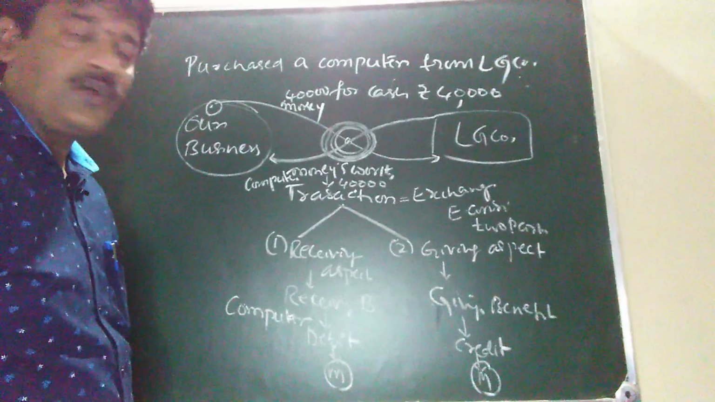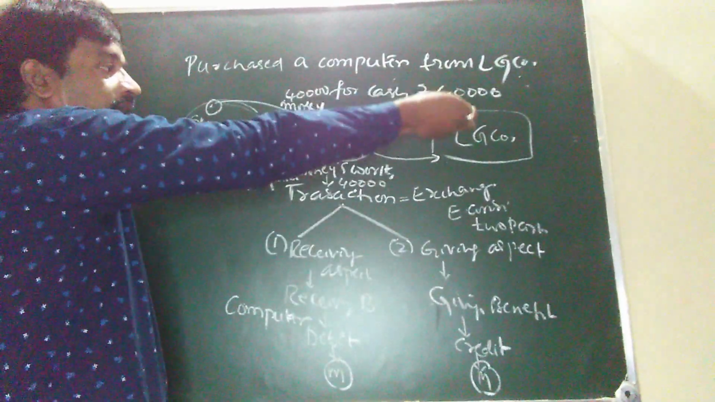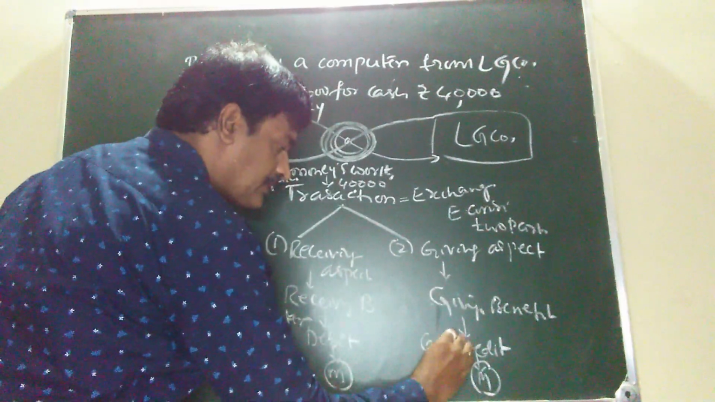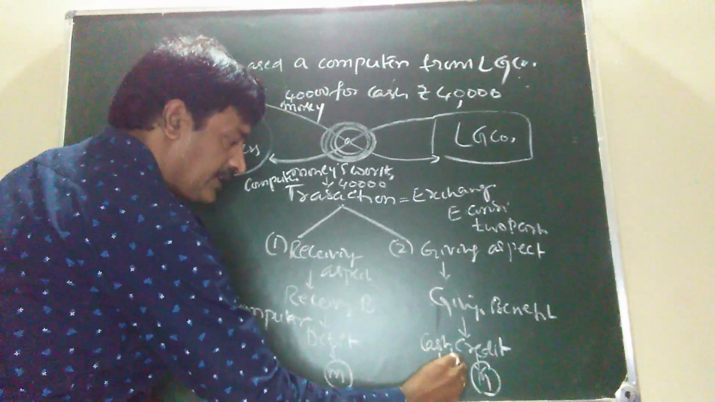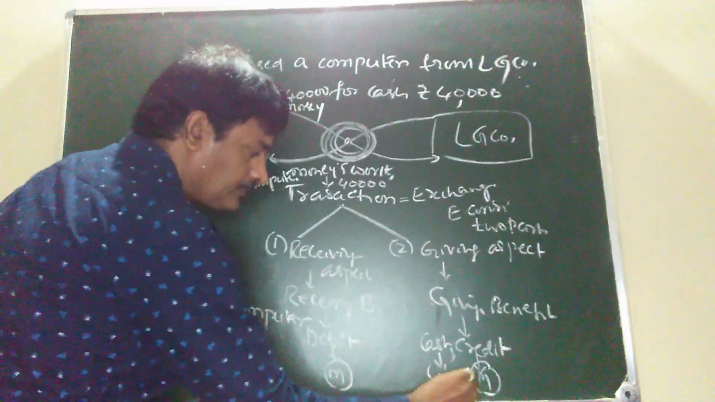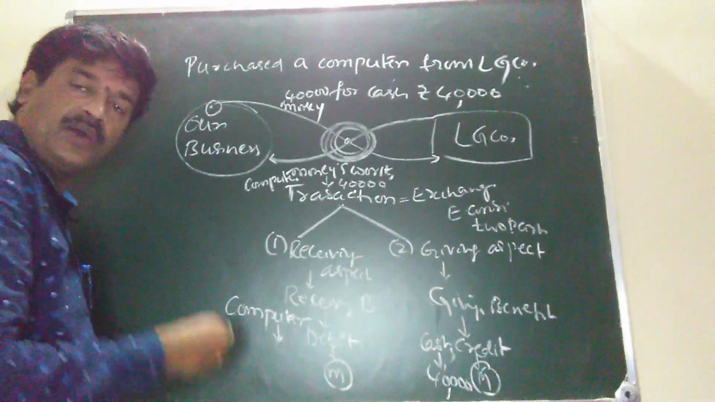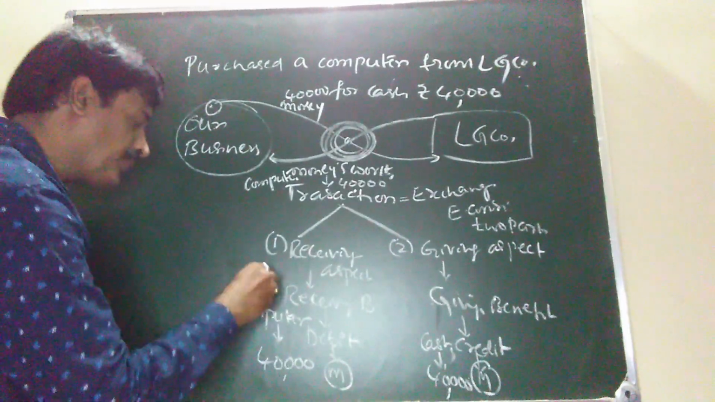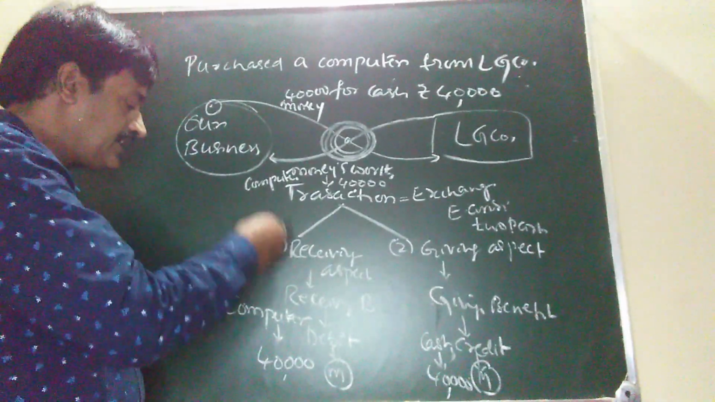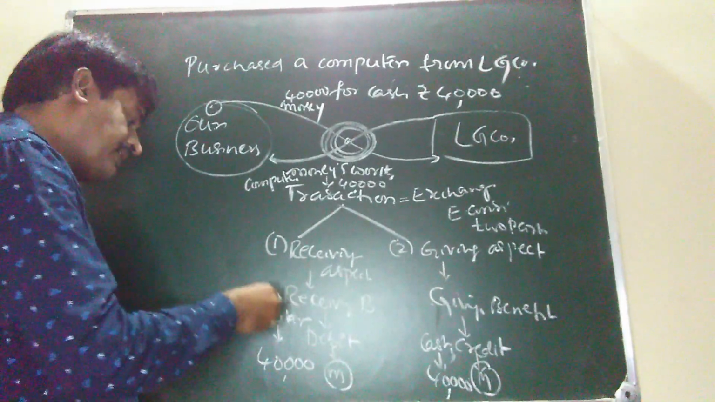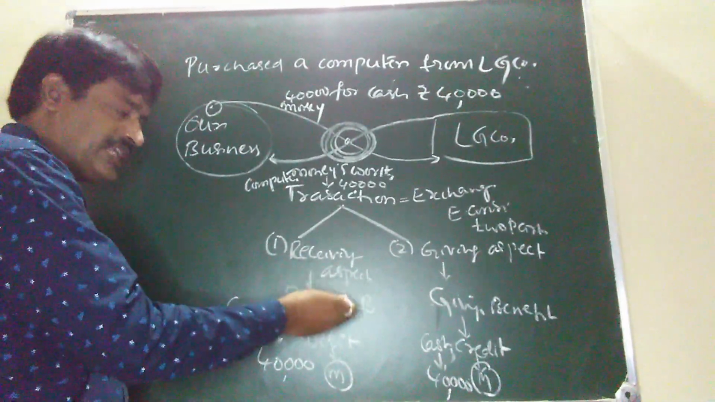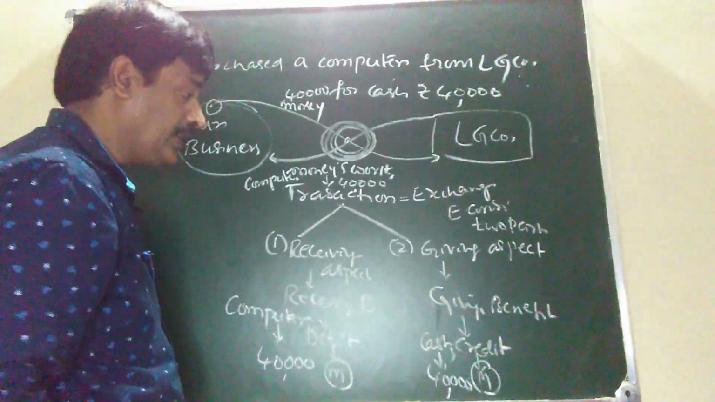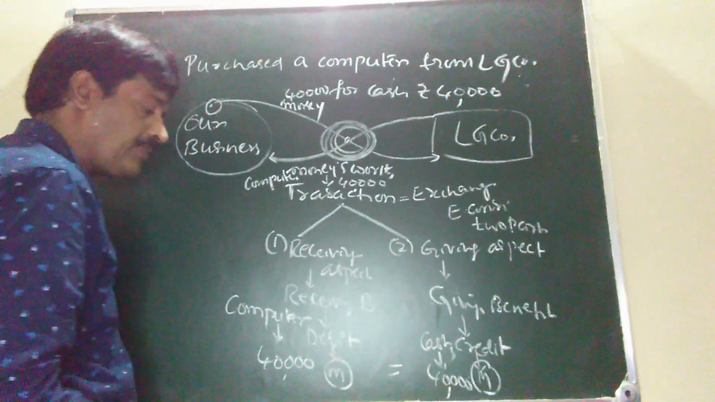On the other hand, what benefit are we giving to the LG company? We are giving the benefit, that is cash. How much cash? 40,000. How much is the value of the computer we purchased? 40,000. So is the computer measured or not? Measured in terms of money. So the 40,000 computer is the benefit we are receiving, and the 40,000 cash is the benefit we are giving to the LG company at any point of time, on any date.